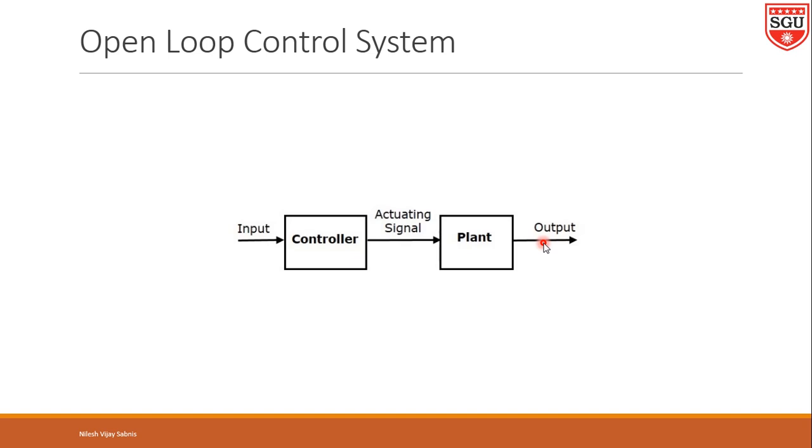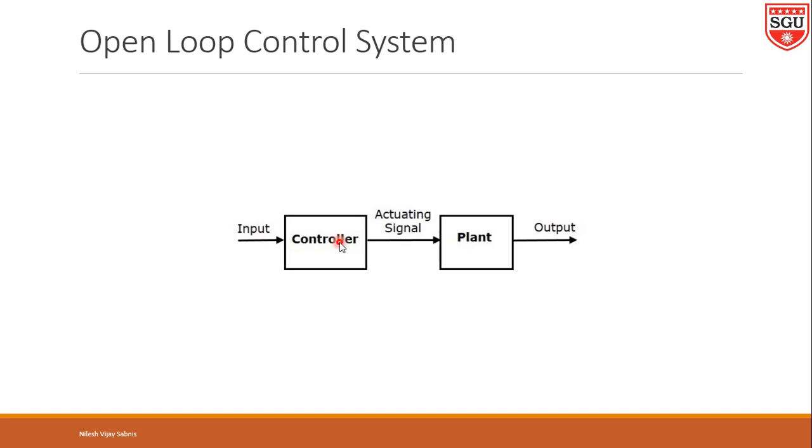The duration and the sequence are controlled by relays, nothing but the controller, which are predetermined and not dependent on the density of the traffic on any road. Means what? We are setting some timing in the controller. With that timing, the lights will glow independent of how heavy the traffic is.